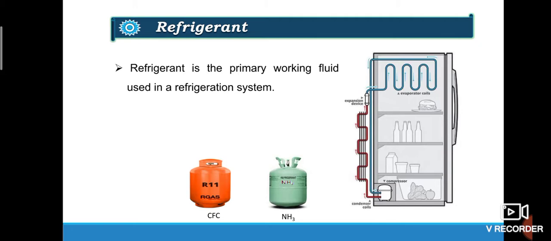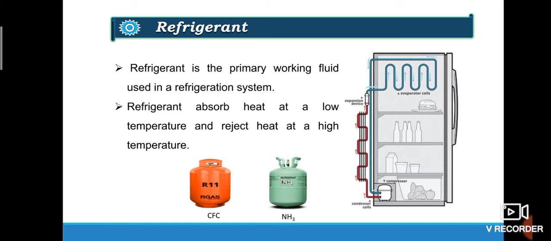Let us understand the function of refrigerant. Refrigerants absorb heat at low temperature and reject heat at a high temperature. For this refrigeration system, the low temperature exists inside the refrigerator and high temperature exists outside the refrigerator. The refrigerant absorbs heat from the refrigerator and rejects heat to the surrounding or to the atmosphere. So in this way we achieve the refrigeration process and maintain or achieve a lower temperature than the surrounding temperature.